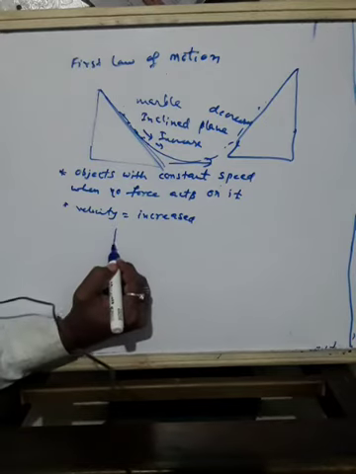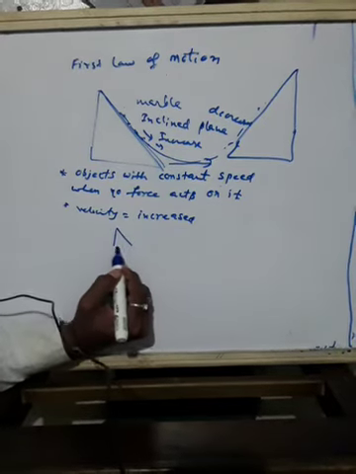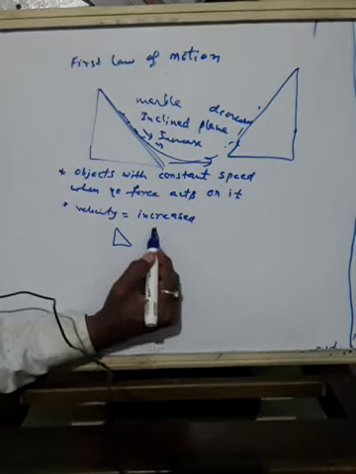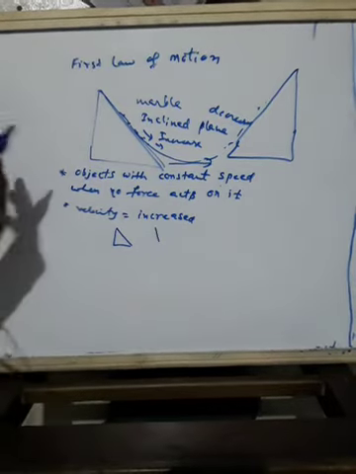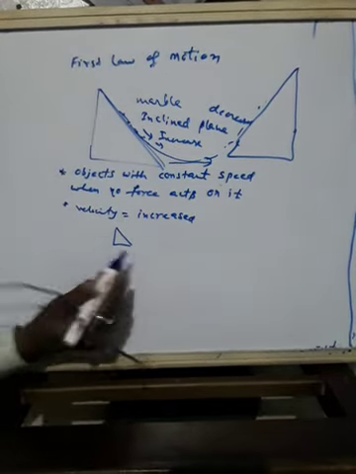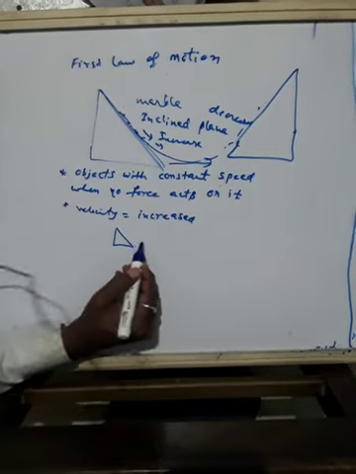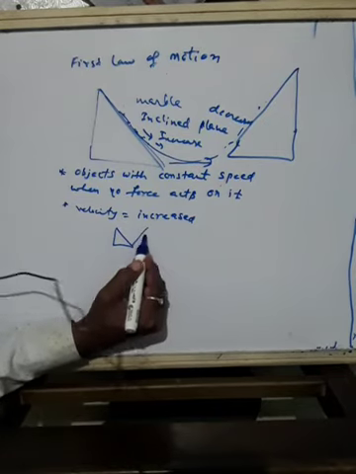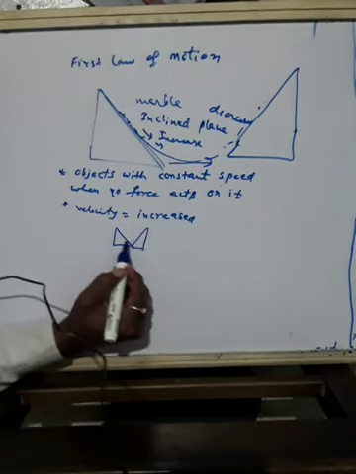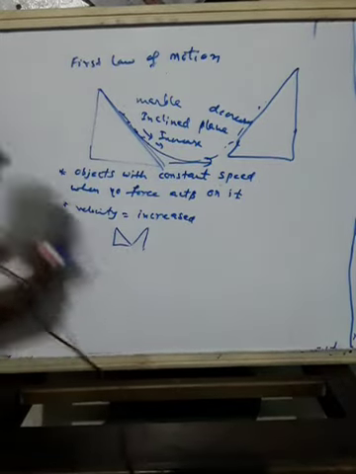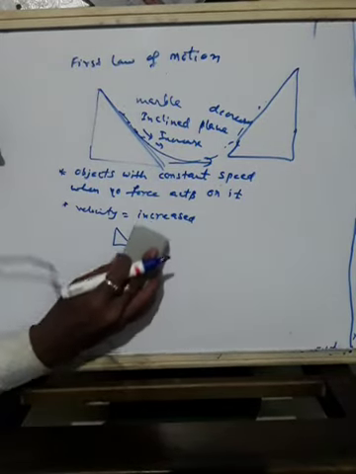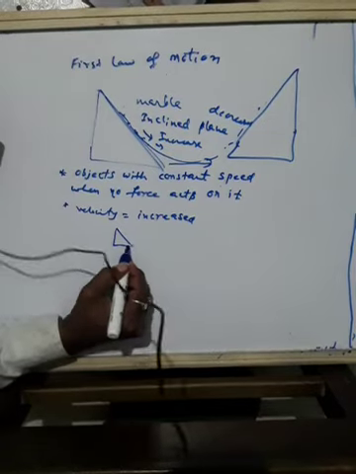Very simple. If there is a plane like this, two inclined planes are there. This is one inclined plane and attached to it there is one more, with maybe a little gap in between.